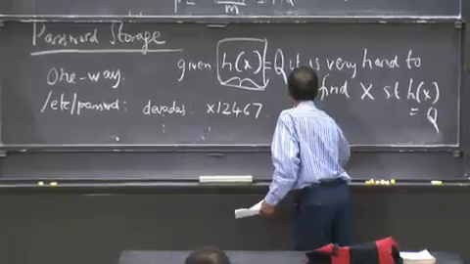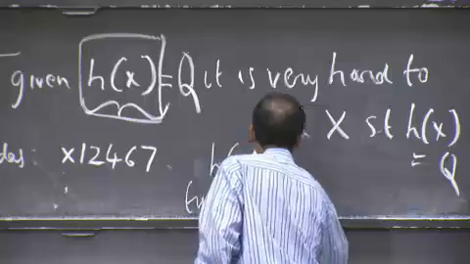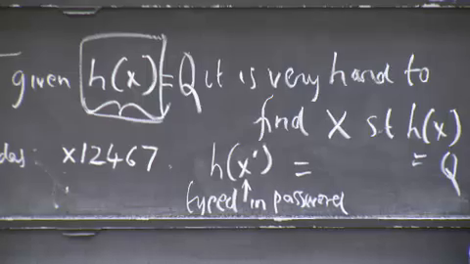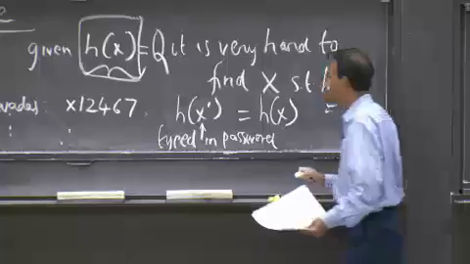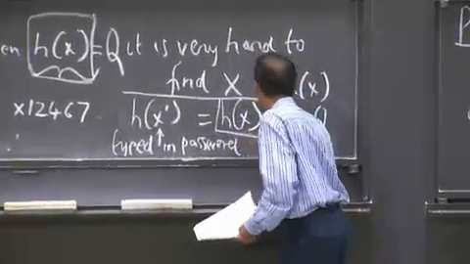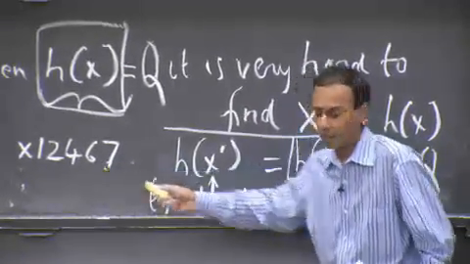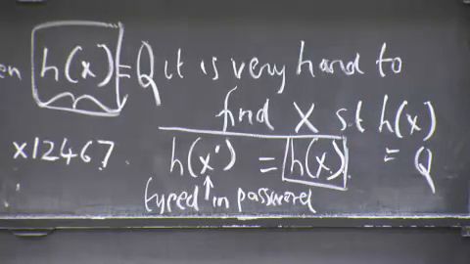It takes x prime, which is the typed-in password, which may or may not be equal to my password, because somebody else may be trying to break in, or I just mistyped or forgot my daughter's first name, which would be bad. It doesn't need x because h(x) is stored in the system. So it would compute the hash again, compare against what I typed in, and would let me in if these things matched, and would not let me in if they did not.